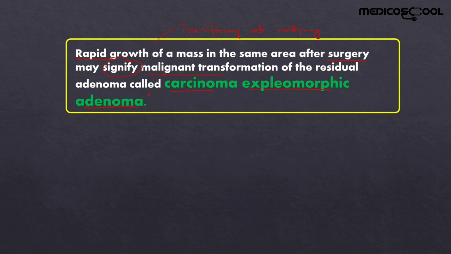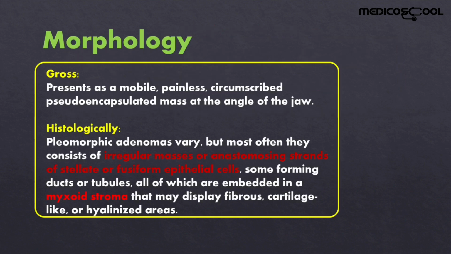Now let's jump towards the morphology of the pleomorphic adenoma. Grossly it can be seen as a mobile, painless, circumscribed, pseudo-encapsulated mass, which is usually less than 6 centimeters and present at the angle of the jaw.